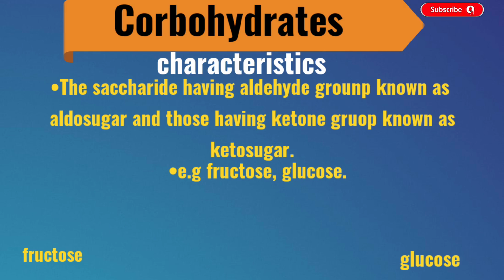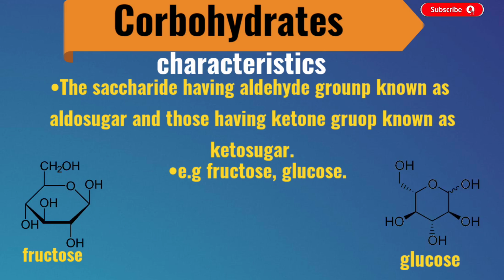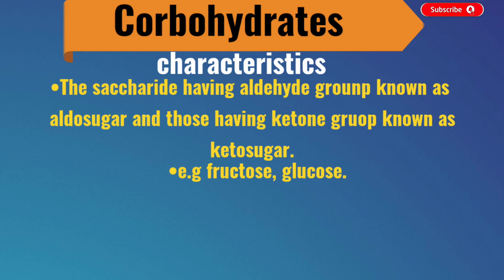The saccharides having an aldehyde group are known as aldose sugars and those having a ketone group are known as keto sugars. Their examples are fructose and glucose. Fructose and glucose have the same chemical formula but their structures are different. This phenomenon is known as isomerism, or we can say these two molecules are isomers.